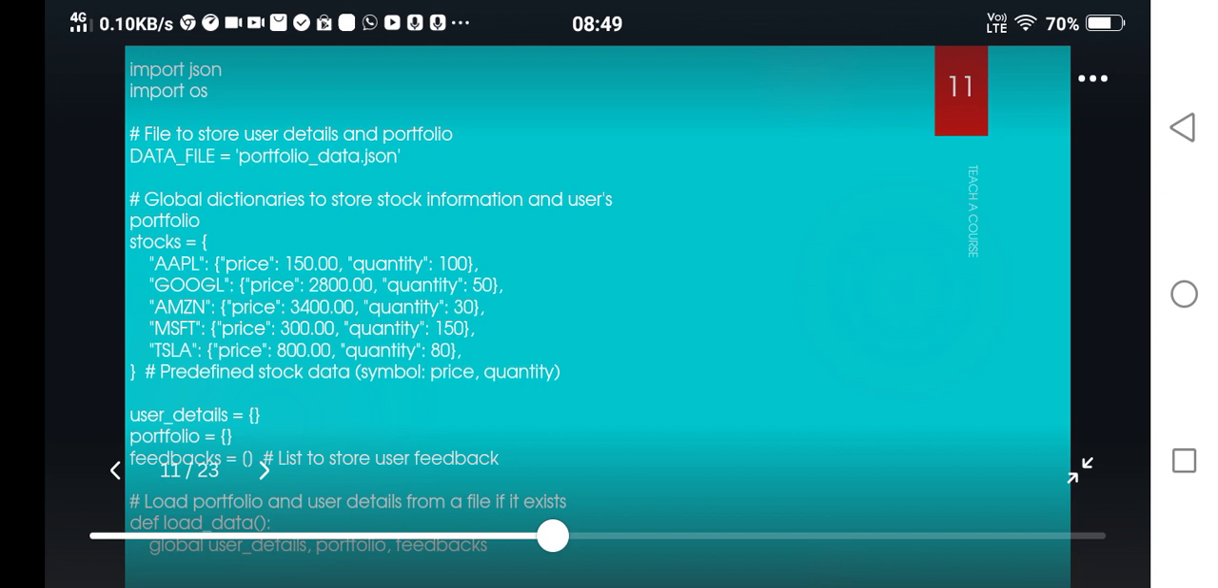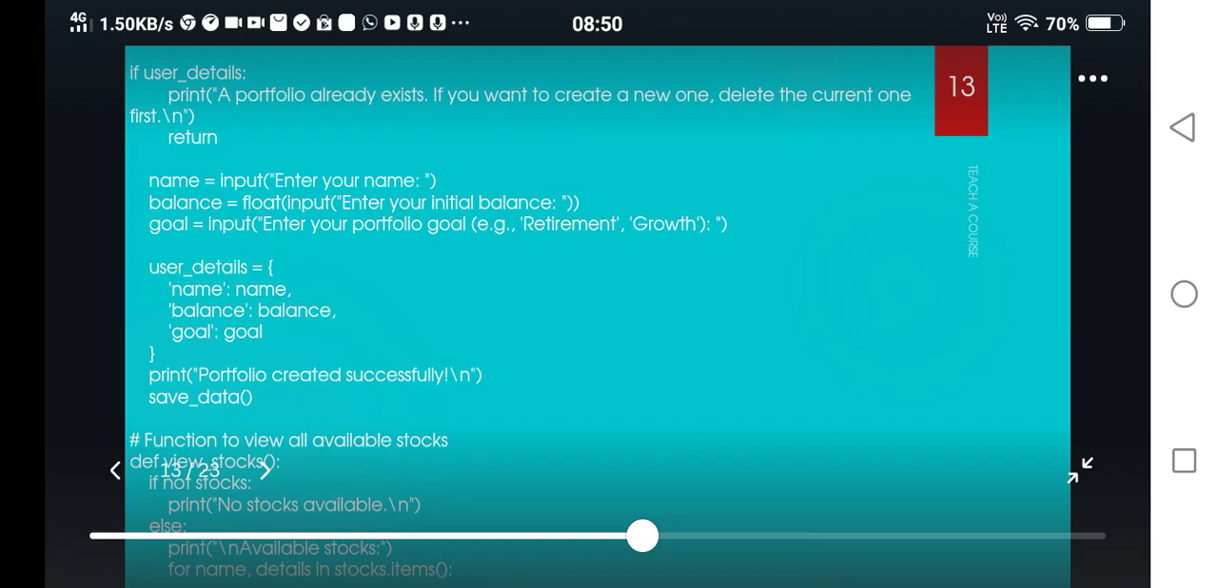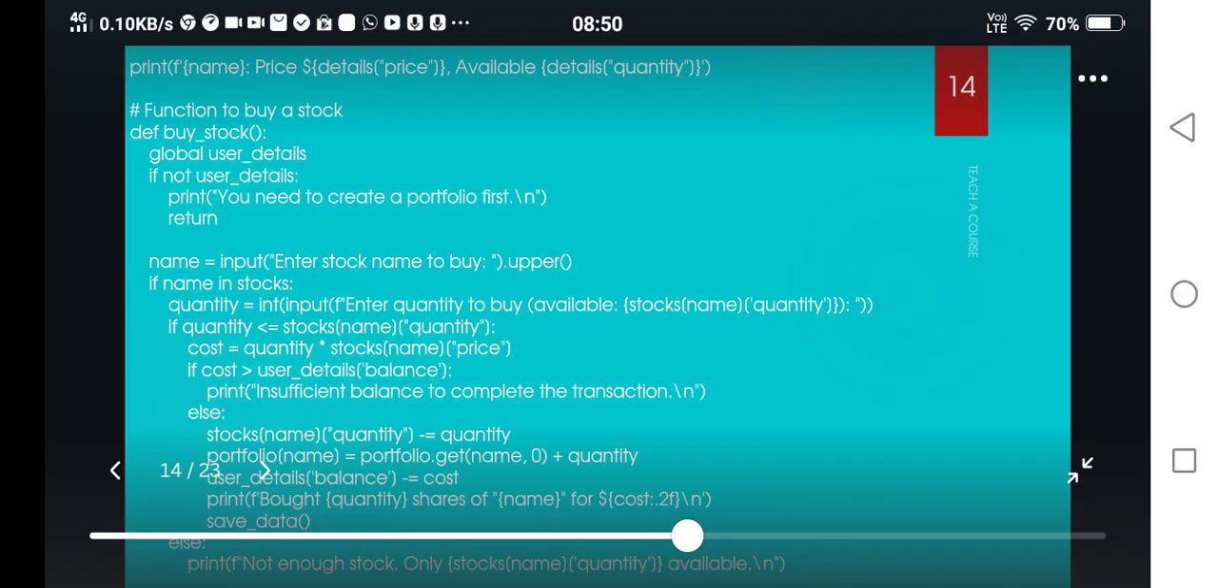And here you can see I've added the stocks of Apple, Google, Amazon, Microsoft and Tesla. So you all can see this is my project and this is the code of it. Here's the place where you can sell or buy the stocks, and also enter your name for the portfolio.